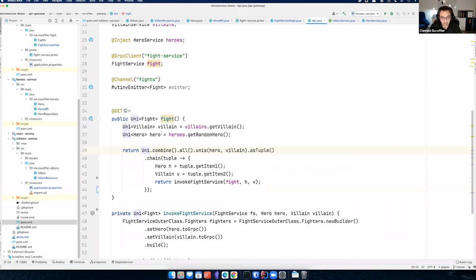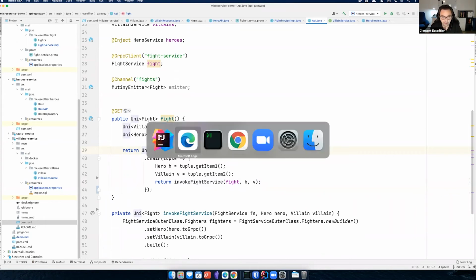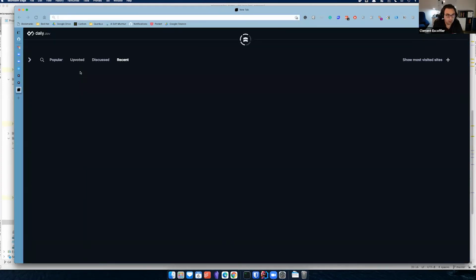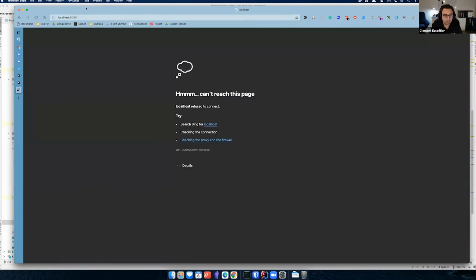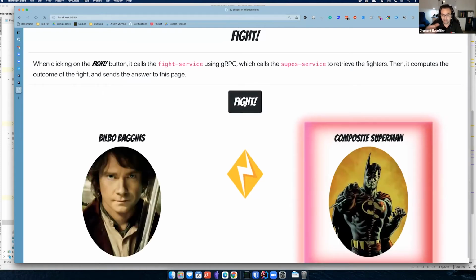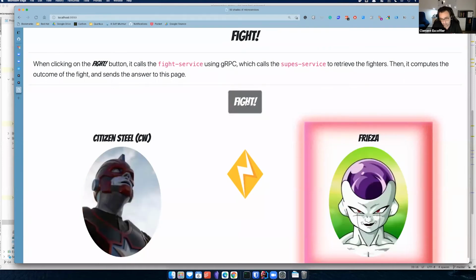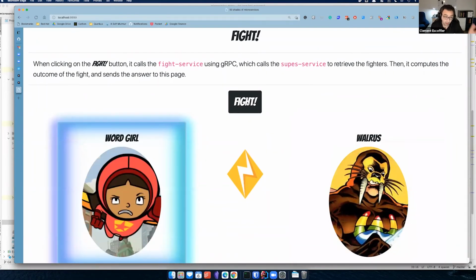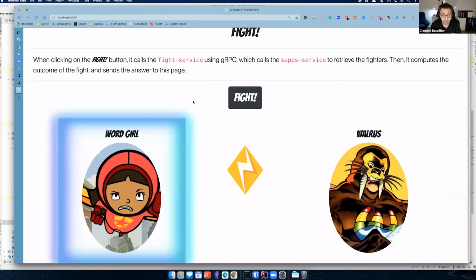So get a villain, get a hero concurrently. When both are done, accumulate them in a tuple and then chain them to invoke the fight service and return that. So now if I go there and I will open another tab, localhost, no, it's 9999, okay. This is my cool UI, so I can click on fight and it picks both, and so the winner is the villain here, and the winner again the villain. Oh no, it's the Wordgirl that won. So let's stay on this.